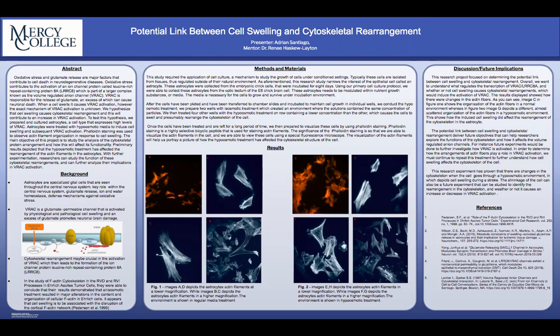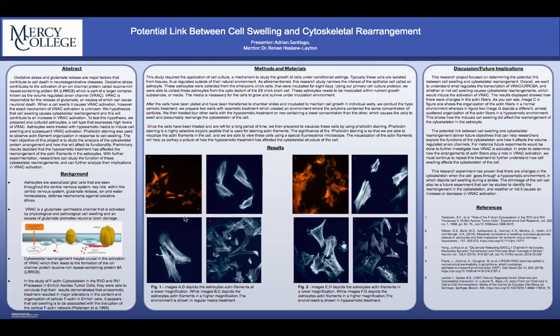We dissected the optic tectum of the chick embryo from embryonic day 8. We then cultured them for long periods of time and then treated them with the hypoosmotic treatment, which induced cell swelling. We then used phalloidin staining to visualize the actin fibers of the cell.